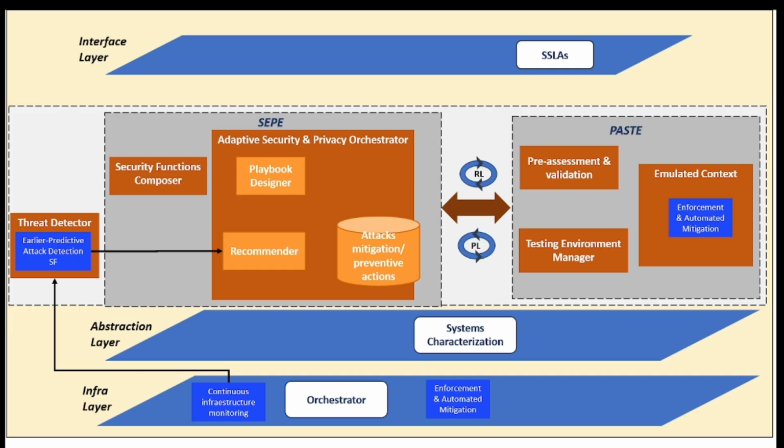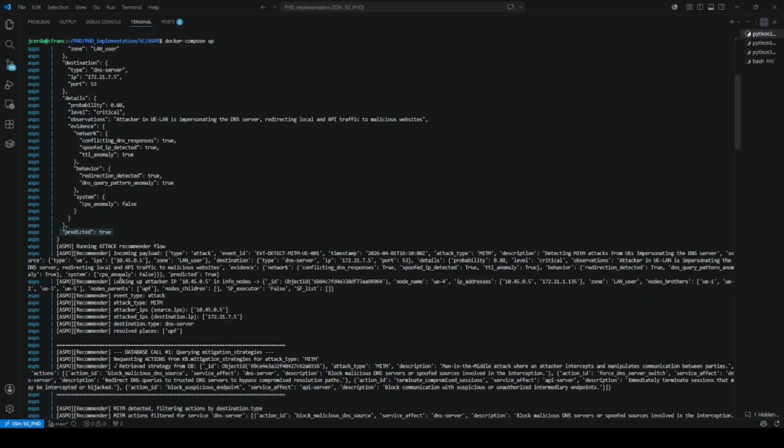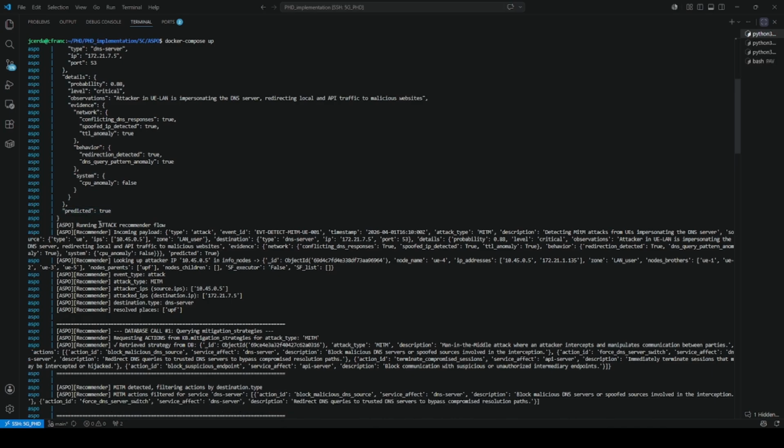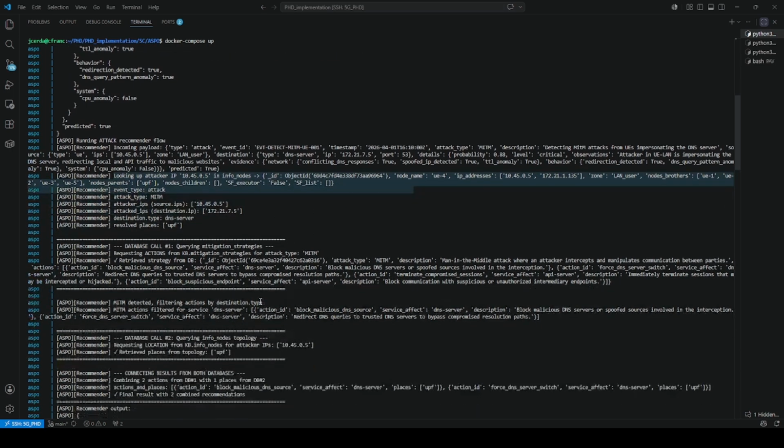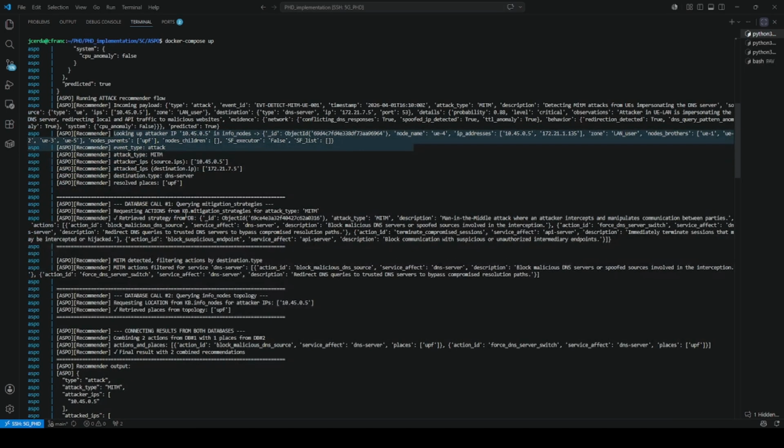Once the attack alert reaches the recommender module, the intelligent decision-making phase of the MARE security plane begins. At this stage, the system analyzes the security event and starts evaluating how the detected threat can be mitigated in the most effective and safest way for the operational network. From all the information received in the alert, the recommender focuses on the most relevant parameters for the analysis, including the attack type, the source and destination involved, and the affected service.